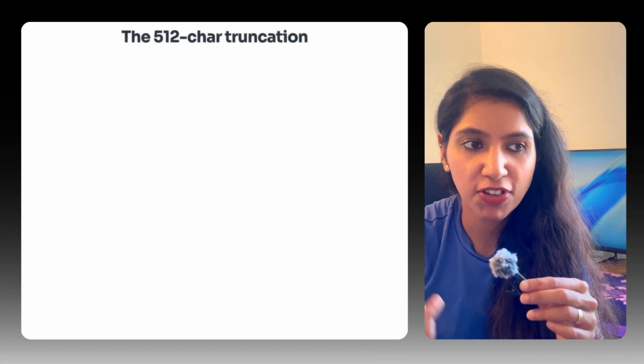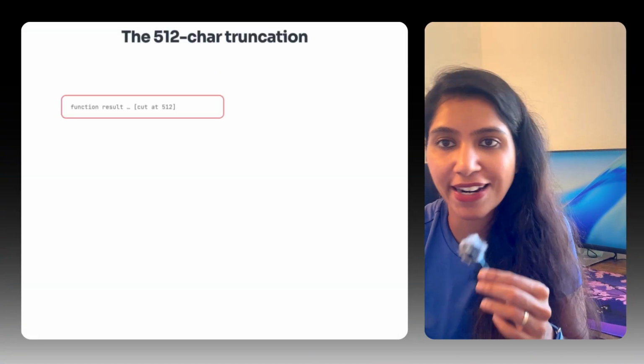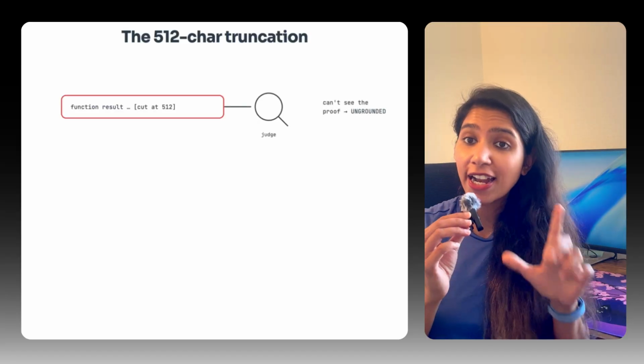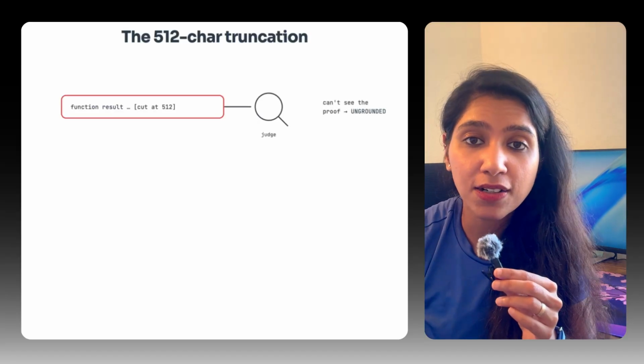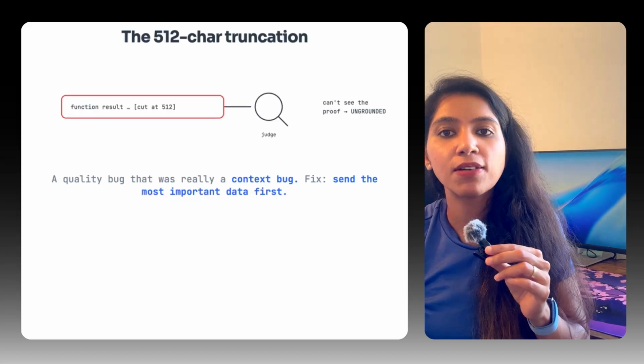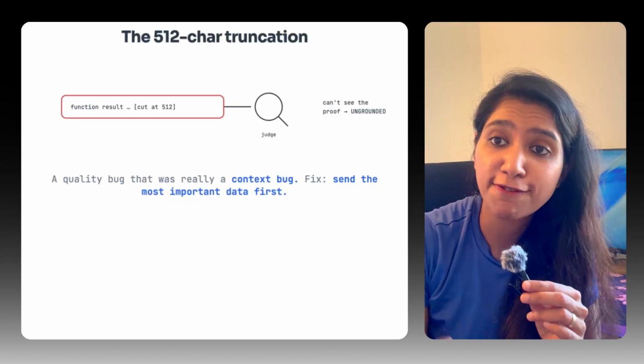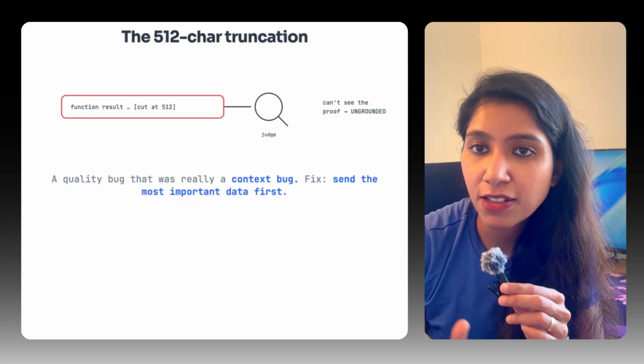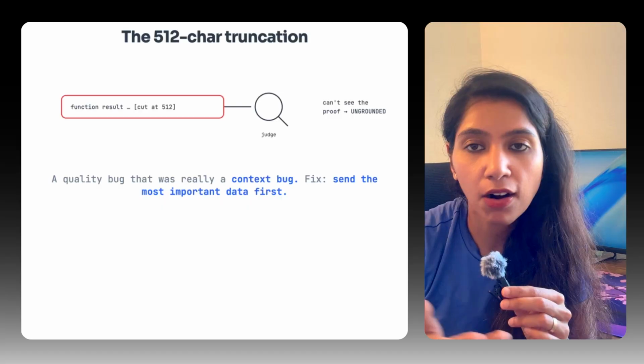Here, one of the stories that I would like to share with you is about a judge which kept flagging good answers as ungrounded. Everyone blamed the model, but the real issue, what was that? We were cutting off the data at 512 characters. And the AI was right. But the evaluator literally couldn't see the proof. What is the fix? The fix is just by sending the most important data first. What looked like a dumb AI was actually just a basic context bug.